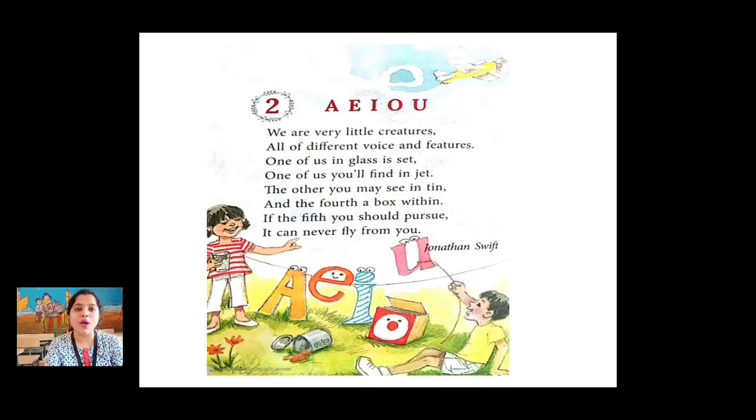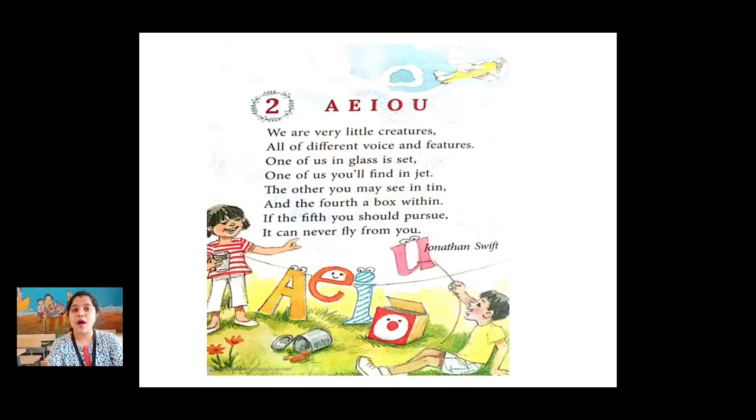So this is all about vowels. Here creatures means imaginary beings. I hope you all have understood this poem.